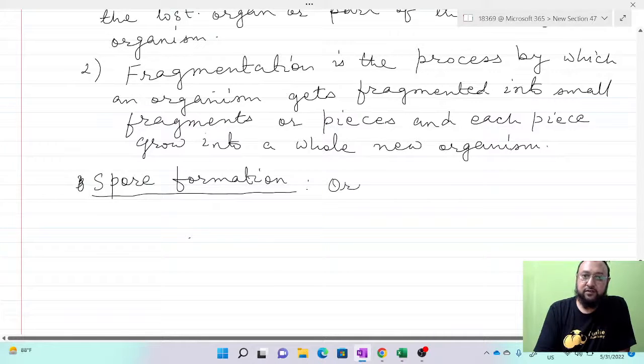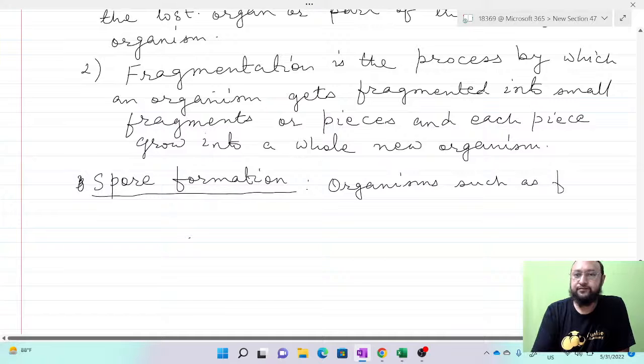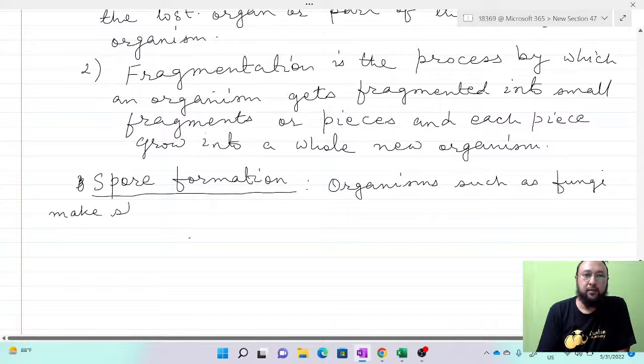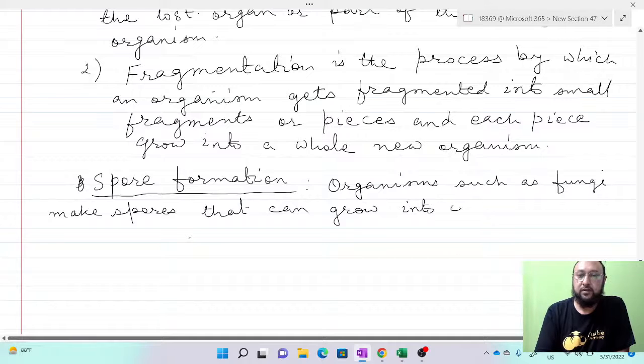So organisms such as fungi make spores that can grow into a complete new individual.